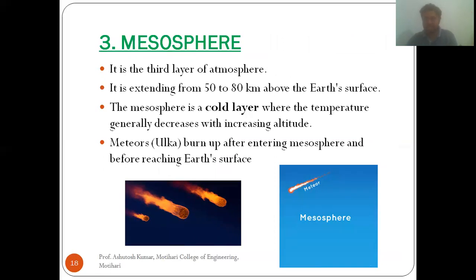Now meteors, also called ulka, burn up after entering the mesosphere and before reaching the Earth's surface. This layer is very important where meteors burn. Otherwise, meteors would directly collide with the Earth's surface.